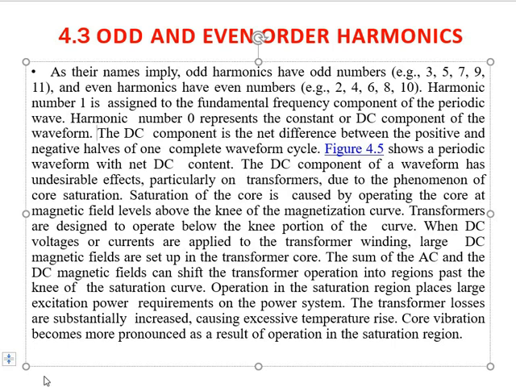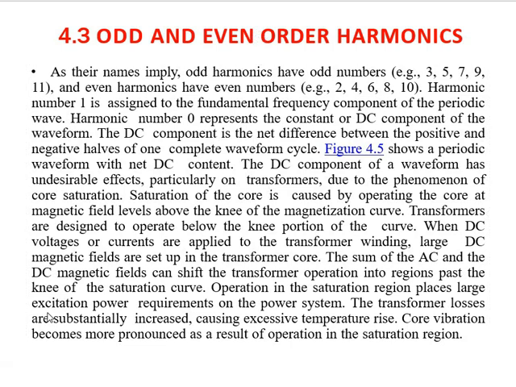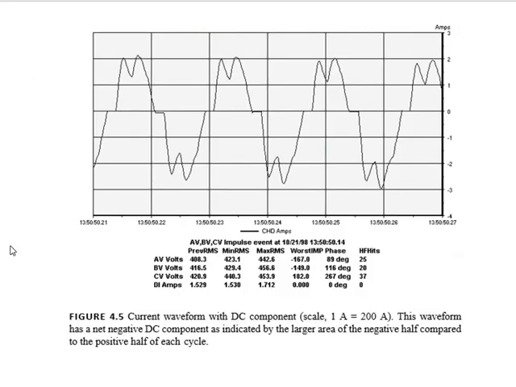Now, figure 4.5 shows a periodic waveform with net DC content, and the DC content component of a waveform has an undesirable effect, particularly on the transformer due to the phenomenon of core saturation. So this is figure 4.5 for the current waveform with DC component, of scale 1 cm equal to 200 ampere, and this waveform has a net negative DC component.